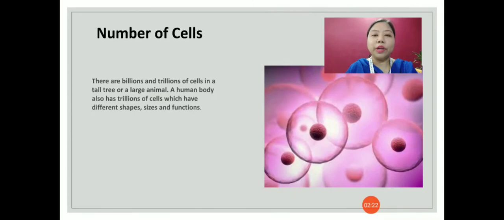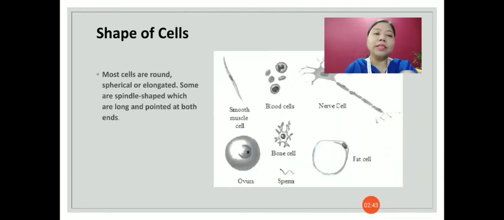Since the human body has many cells, it is a multicellular organism, and all the functions of the body are done by groups of cells which have special functions. They perform particular functions.